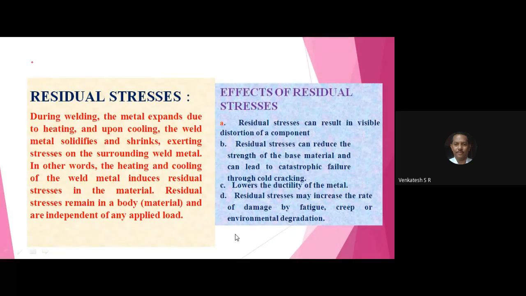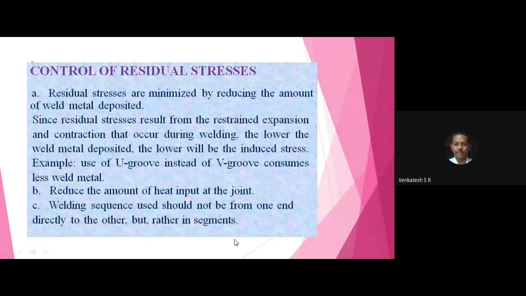I repeat, what are the effects of residual stresses on base material? Put a question mark.